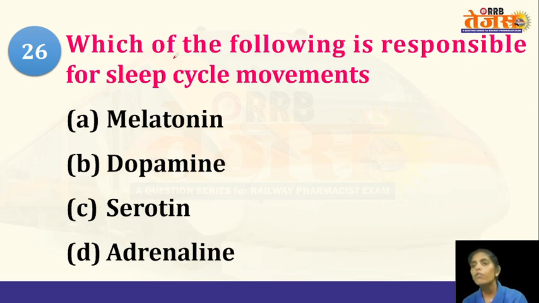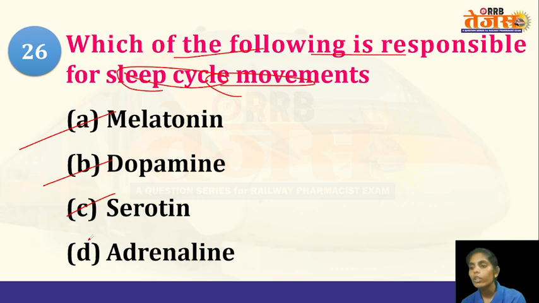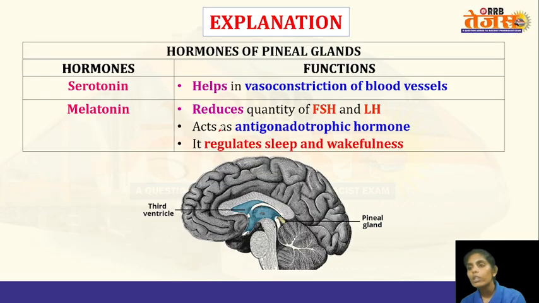And next, which of the following is responsible for sleep cycle movements? So which hormone will influence our sleep-wake cycle? Melatonin, dopamine, serotonin, or adrenaline? So the answer is melatonin. Melatonin is a hormone which is released by the pineal gland present in the brain. When the melatonin hormone is released, it will cause a person to sleep. It will induce sleep in a person.